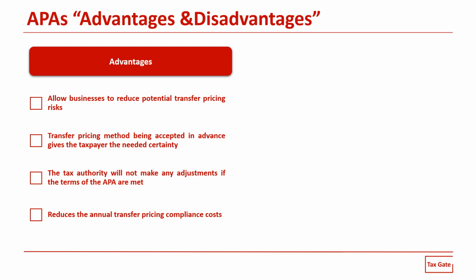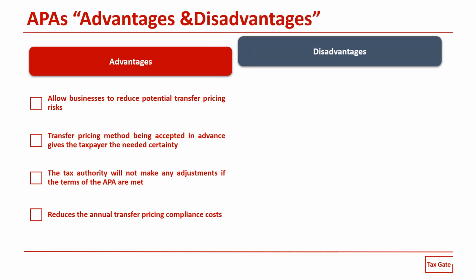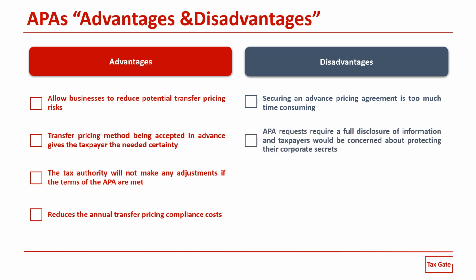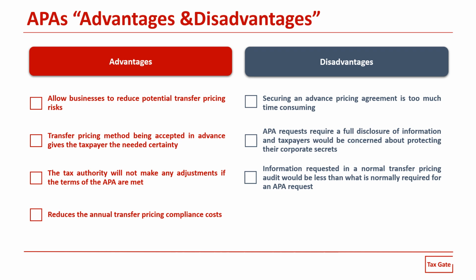Now talking about the disadvantages, we would mainly highlight the following. Securing an advance pricing agreement is very time-consuming. Also, APA requests require a full disclosure of information, and here the taxpayers would be concerned about protecting their corporate secrets. Also, the information that would be requested in a normal transfer pricing audit would be less than what is normally required for an APA request.